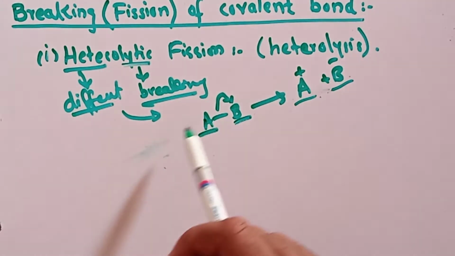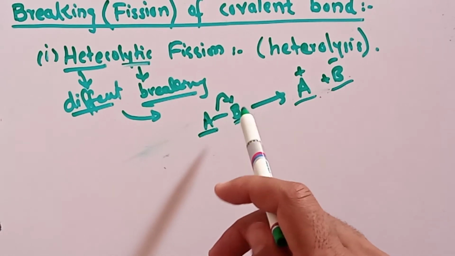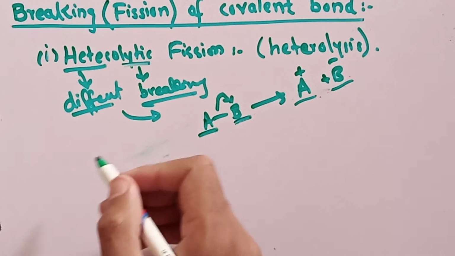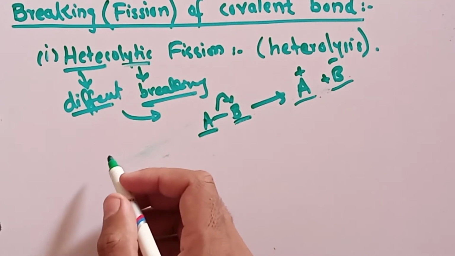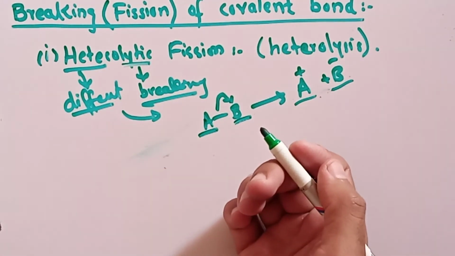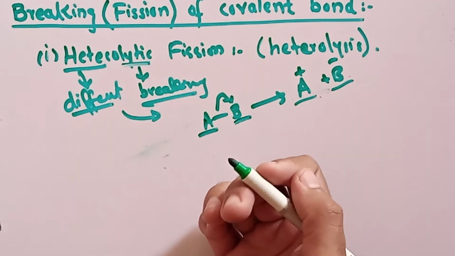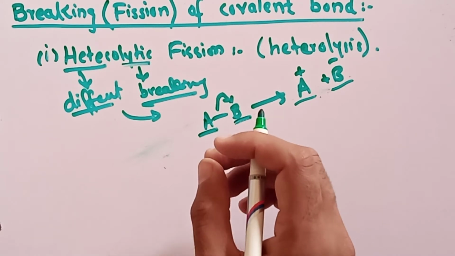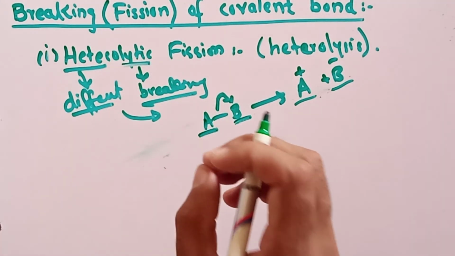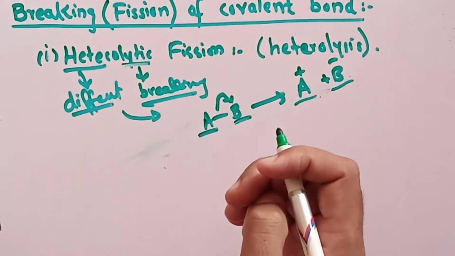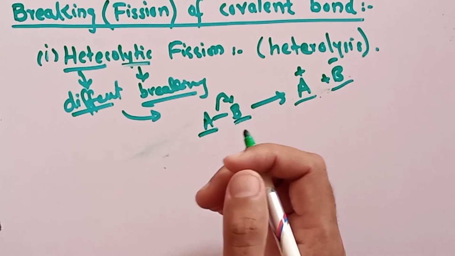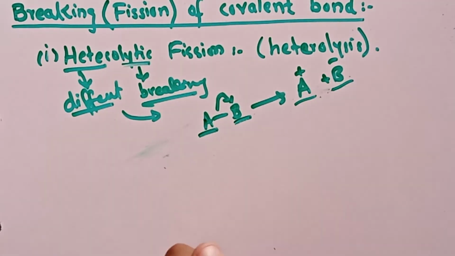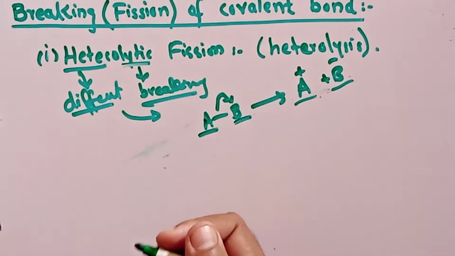So this type of breaking is called heterolytic fission. You can define it this way: if a covalent bond is broken in such a way that both bonding electrons are taken by only one fragment, one atom or one part of the compound, then the breaking of the bond is called heterolytic fission or heterolysis. Is it clear?